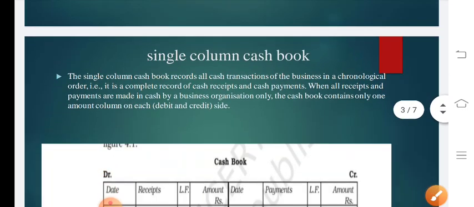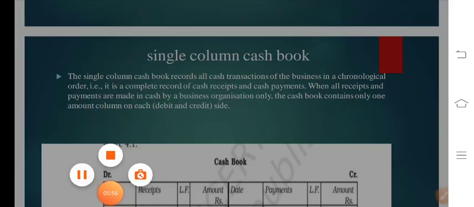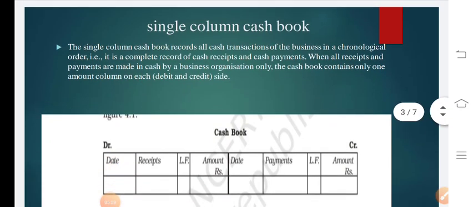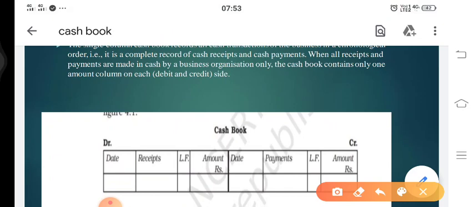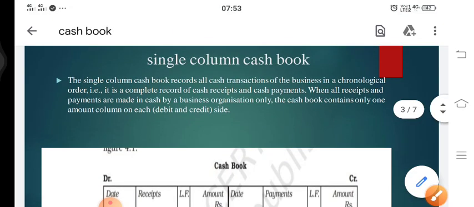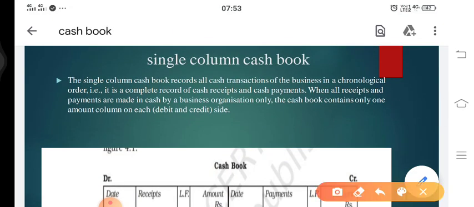Now what we have here is the single column cash book. The name itself suggests that it is a single column cash book, where there is a single column for the transactions. Let's understand in detail. As the definition says, a single column cash book records all cash transactions of the business in a chronological order.